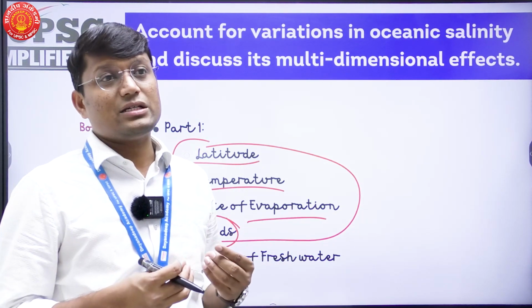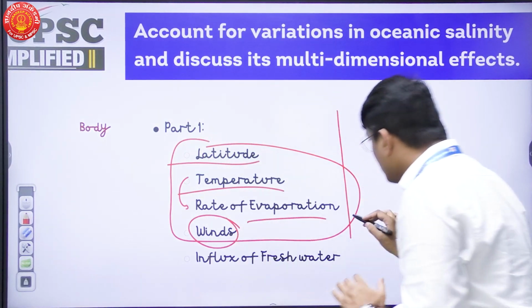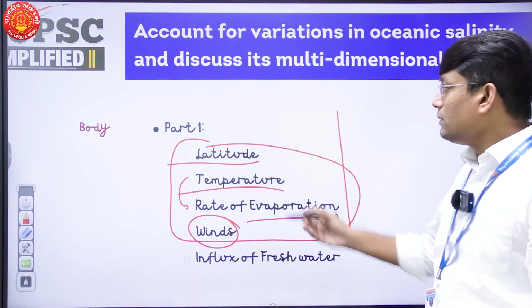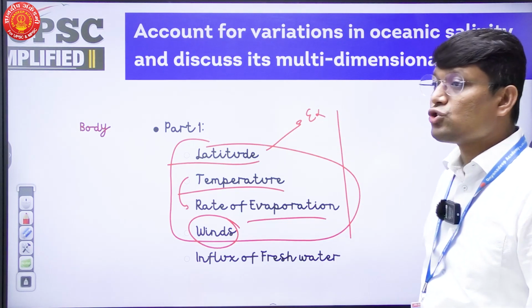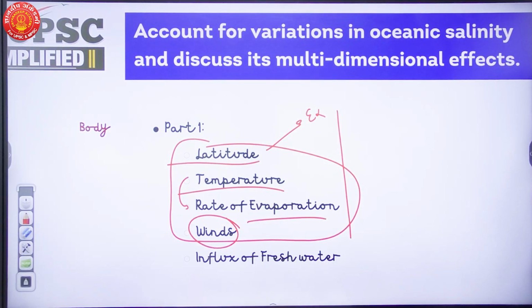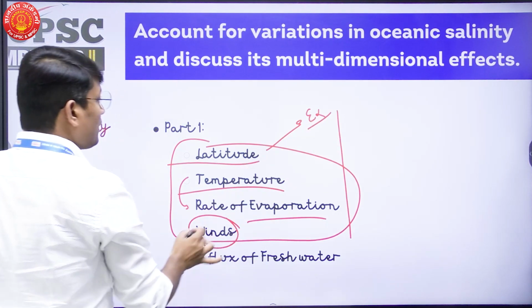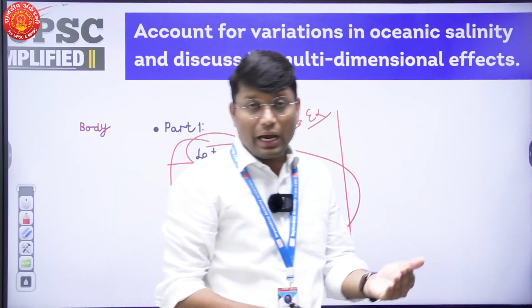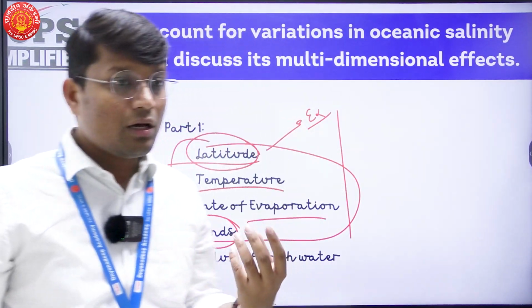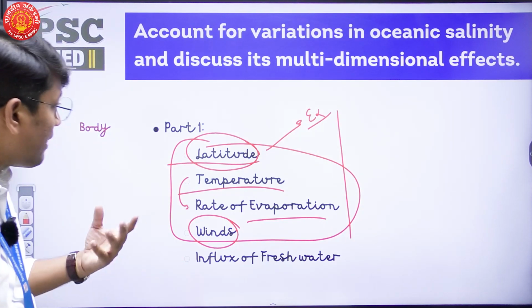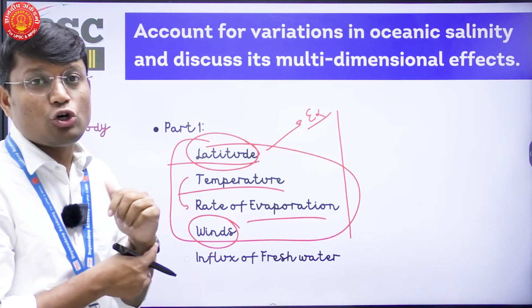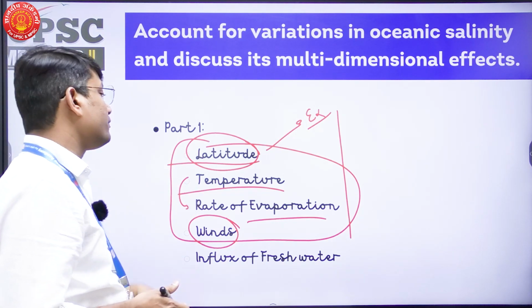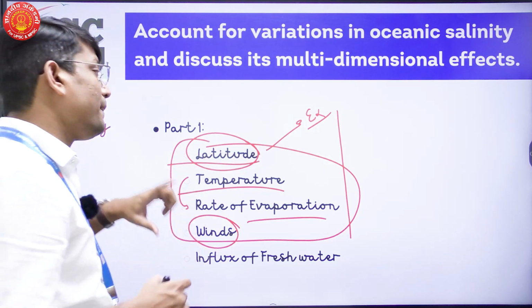Now when you are writing all these points, you need to keep in mind, merely writing these points is not sufficient, not enough. In every case you also have to present an example. Fine. So example is something which is a must here. So write an example also. As per latitude, you will say at lower latitudes salinity is high because of higher evaporation. As we go to higher latitude, evaporation will be lower and salinity is also low. Similarly, for temperature, rate of evaporation and winds, you can give respective examples.